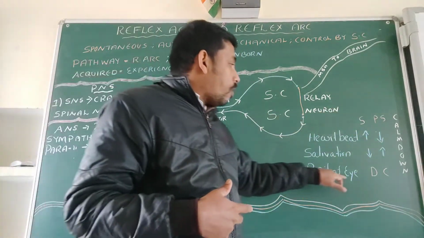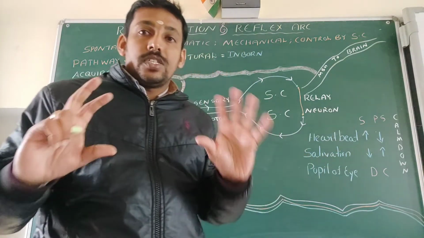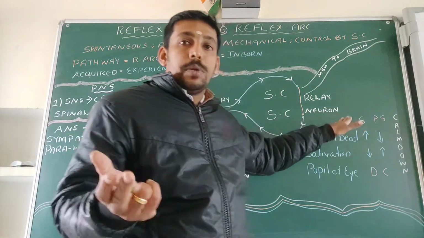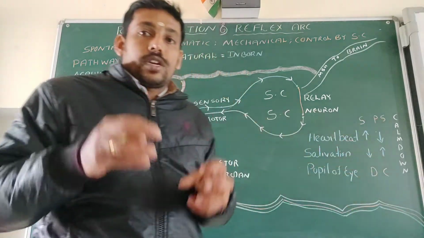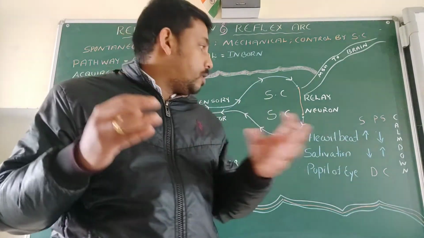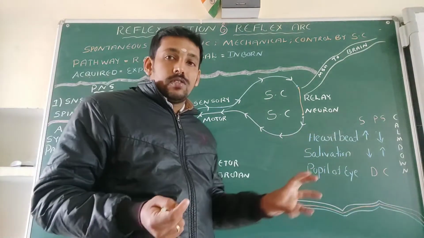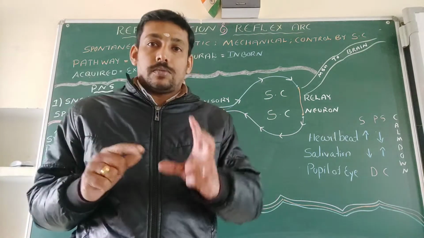Then regarding the pupil of the eye, it will be dilated during what? Emergency condition. That means it is because of the action of the sympathetic system. Then what about the parasympathetic system? It will constrict the pupil of the eye. So these are some examples of the actions of the sympathetic and parasympathetic systems.